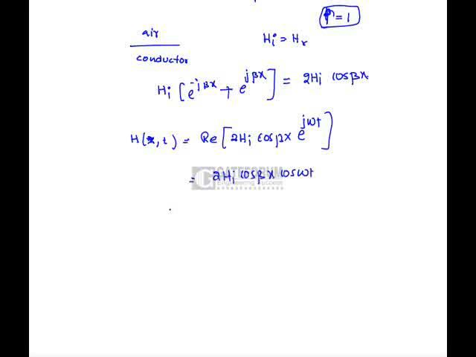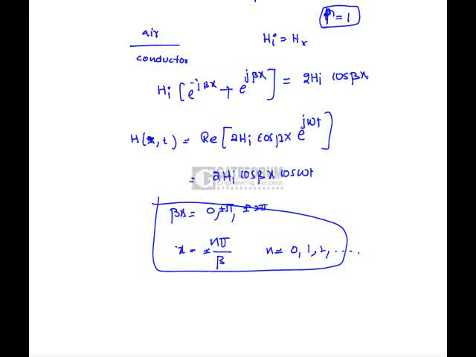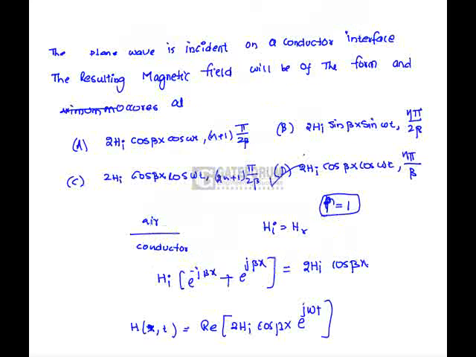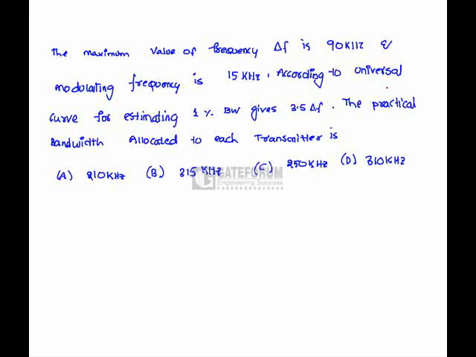So the maximum occurs whenever beta x is equal to 0, plus or minus pi, plus or minus 2 pi. So it is x equals n pi by beta. Here n is nothing but 0, 1, 2, 3. Hence from this explanation, option D is correct.